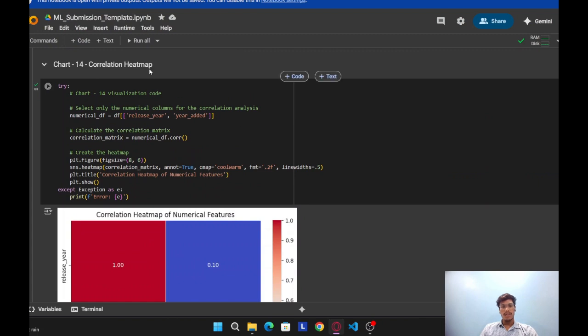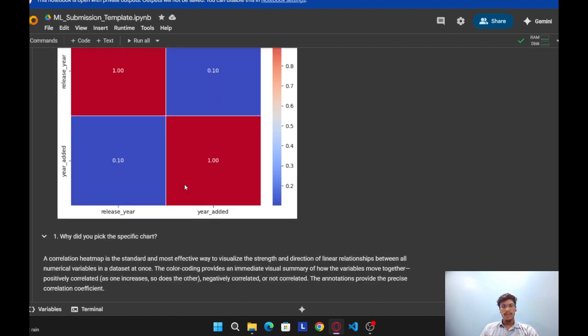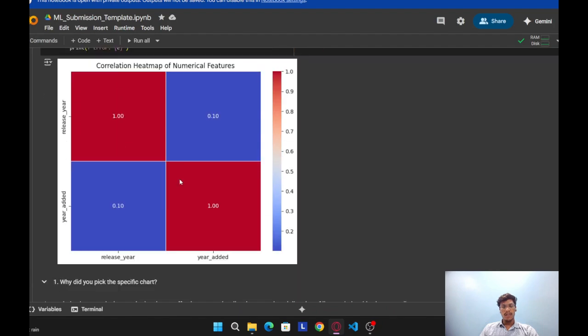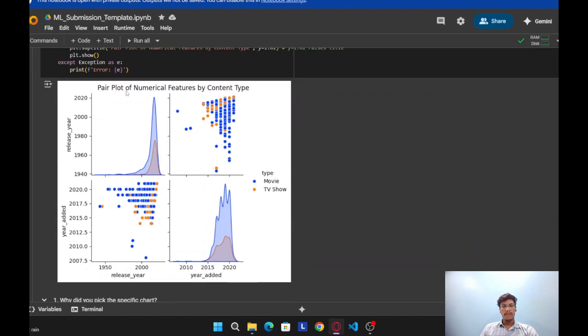Here chart 14, correlation heat map. Here you can see the various fields, release year and year added. So you can see the correlation heat map of numerical features. Chart 15, pair plot of numerical features by content type, release year, year added. Blue color dots show the movies and orange color dots show TV shows.